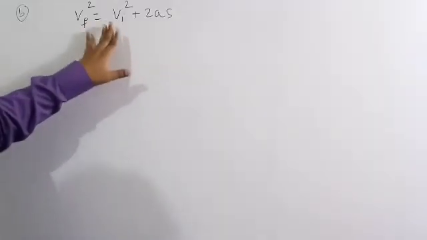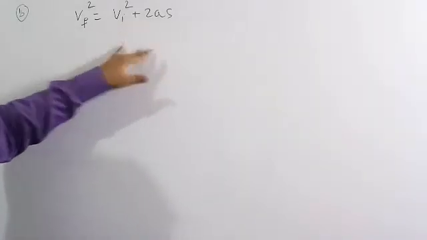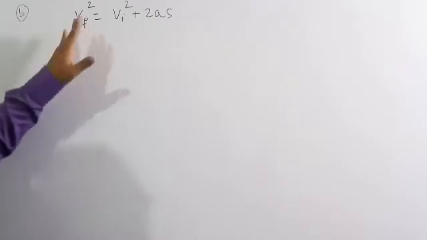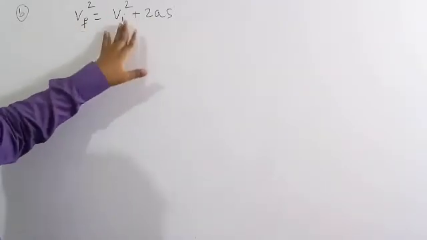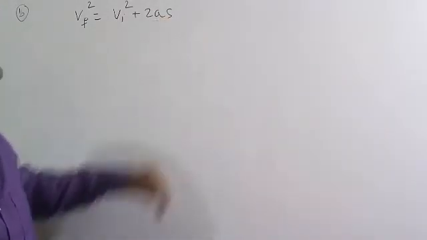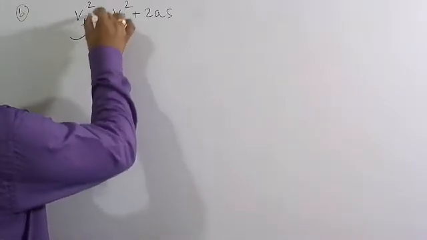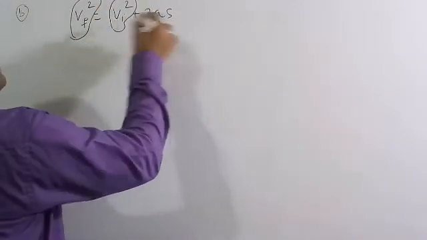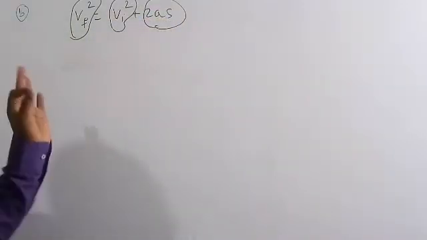Now this is example 2. We are going to check whether this formula is dimensionally correct or not. This formula belongs to the kinematics chapter: Vf square is equal to Vi square plus 2as. Vf is the final velocity, Vi is the initial velocity, a is the acceleration, and s is the displacement. So this is the first term, this is the second term, and this is the third term. For each and every term we need to check whether they are dimensionally correct or incorrect. So now I am going to write the dimensional formula for Vf square.